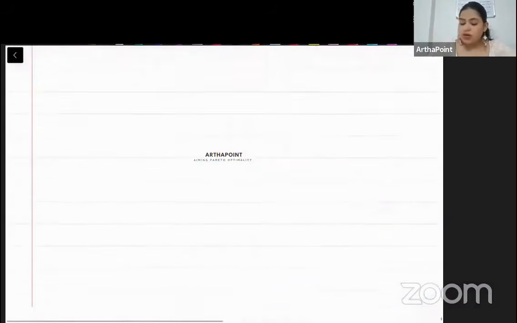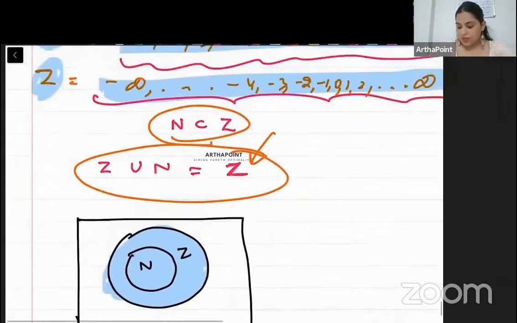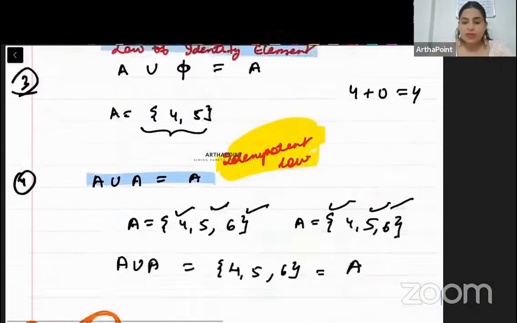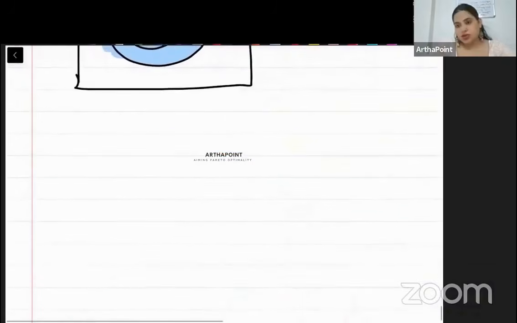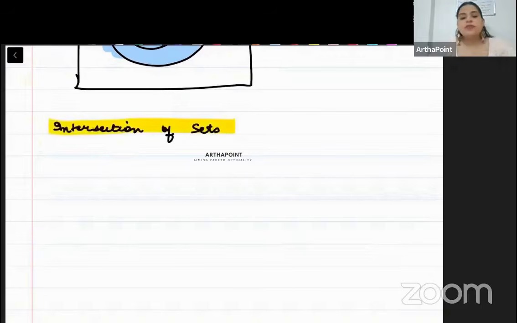But today I want to continue with this. And union of set हमने कर लिया था. And I want to go further with the intersection of set. तो यहाँ पे देखो, जो हमने last पढ़ा था वो union of set था और उसकी properties थी. आज जो हम पढ़ेंगे वो intersection of sets होगा. So please write down the next topic for today. That is intersection of sets. This is the next topic, intersection of set.